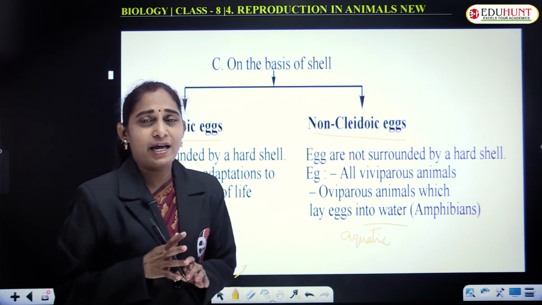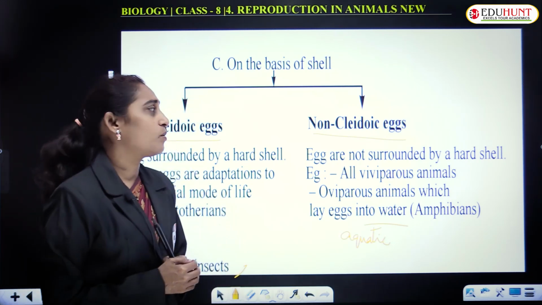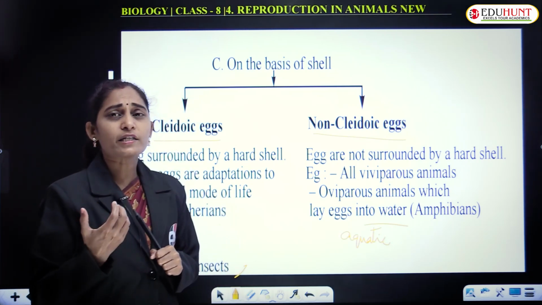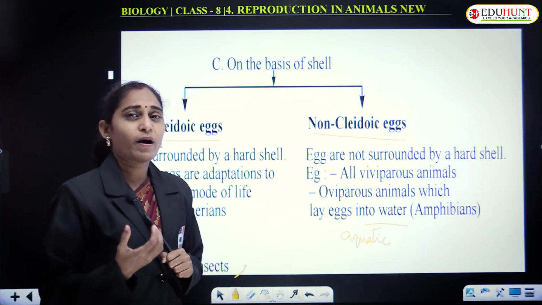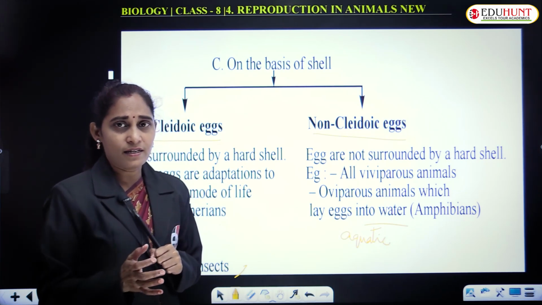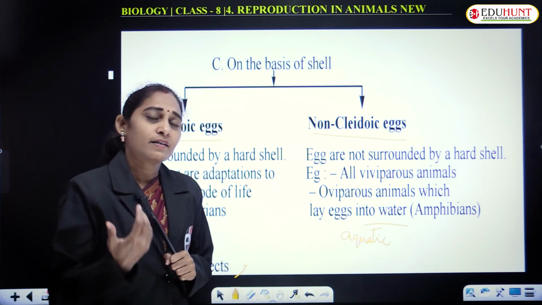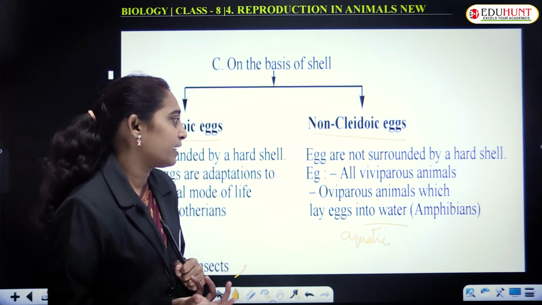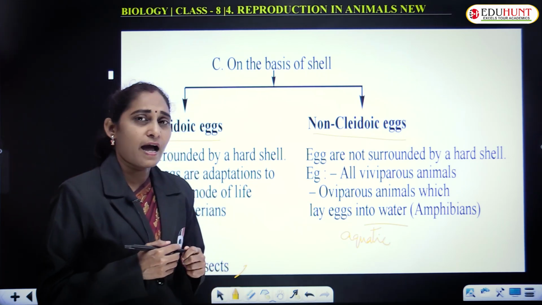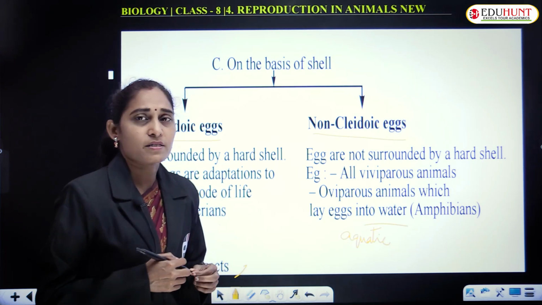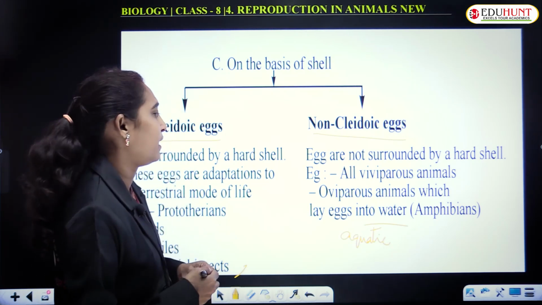They lay the eggs in the water, so they need not provide a hard shell. After some time they hatch into young ones, and the larva comes out of the egg.